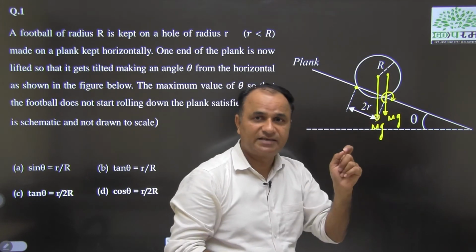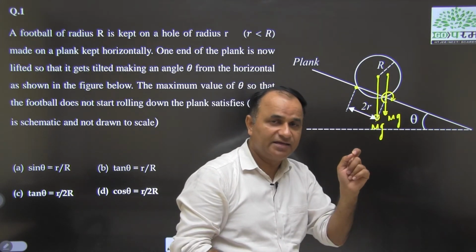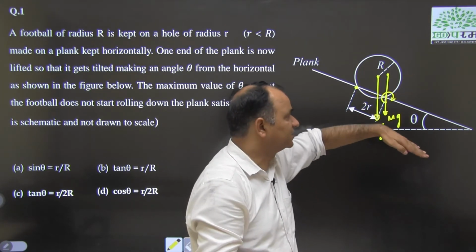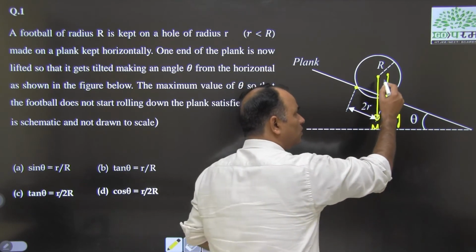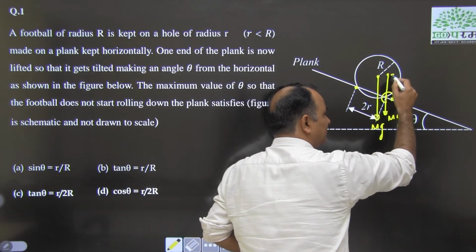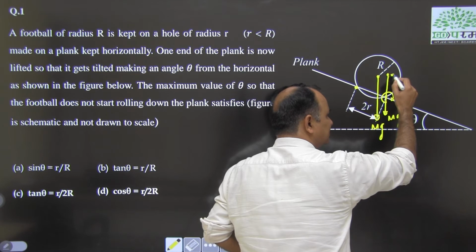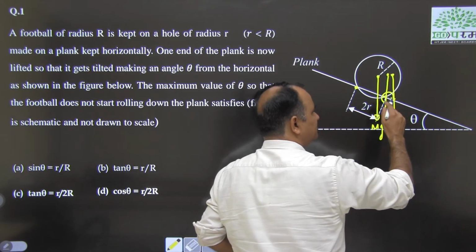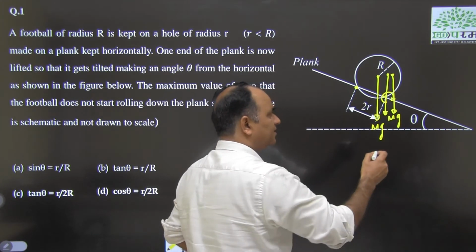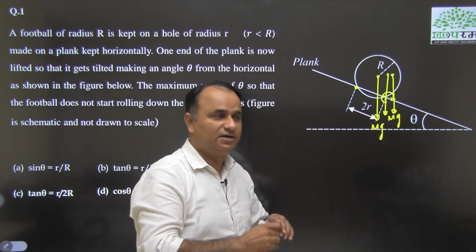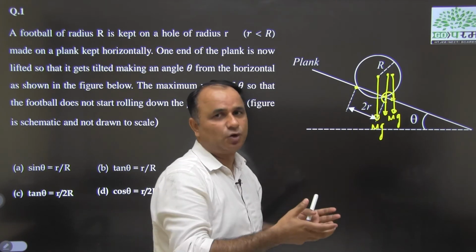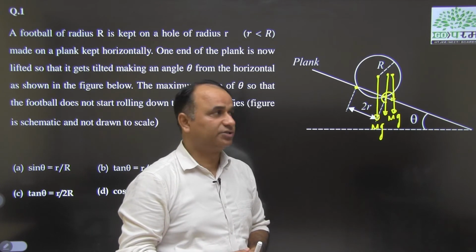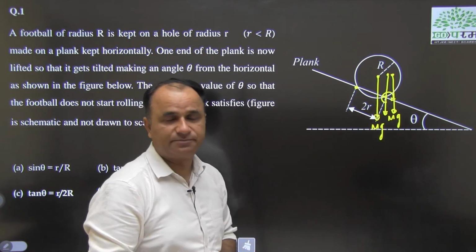There is no torque at this instant, and as soon as this plank is further elevated, this line will go beyond this line. As soon as this center of mass reaches a point such that it is to the right of the point of contact, the torque of the weight force will act clockwise, the toppling will occur, and the pure rolling will start. So, this is the situation that you should think about before doing this question.